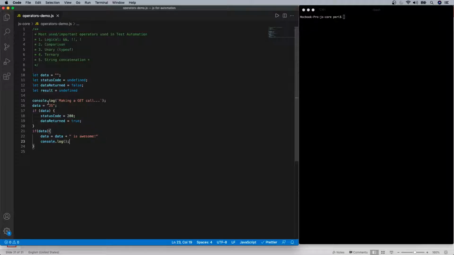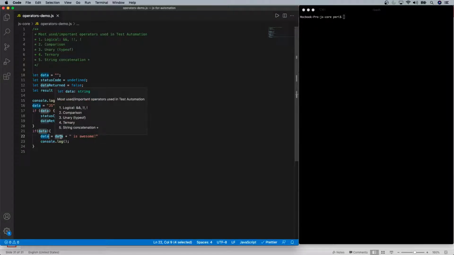So now, until this point, it is a positive scenario, because we are making a call, assuming that we are returning some data. Because there is data, it will reset the status code to 200, and the flag will be set to true here, because initially we had the flag as false. Now, because there is data, this block goes in and executes and resets the data value.